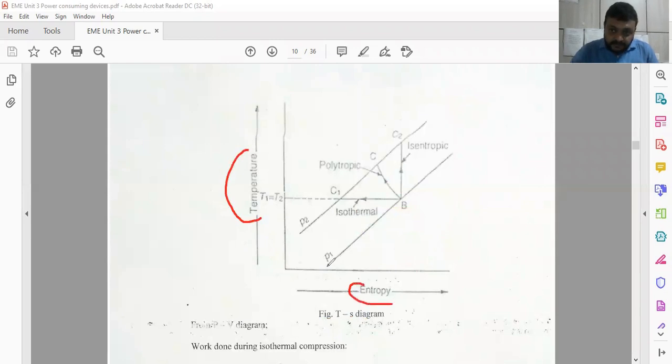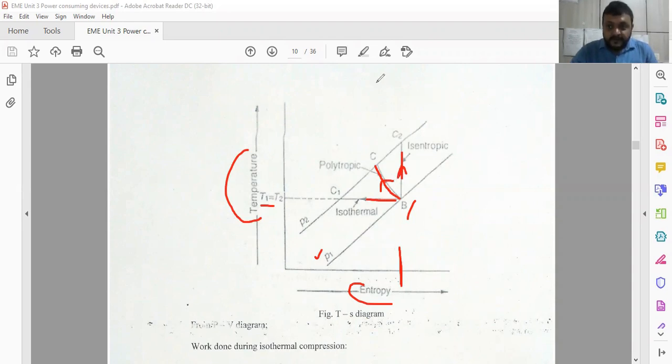Here you have to see the temperature versus entropy diagram. Point B is there, and isothermal is like this, where temperature remains constant, so temperature T1 is equal to T2. Isentropic means this line, where entropy remains constant and temperature is increasing. And polytropic process is any process PV^n equal to constant, in which neither temperature nor entropy remains constant, but it is uniform in nature.